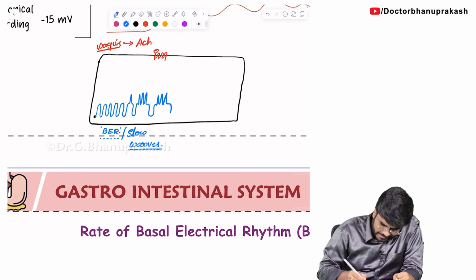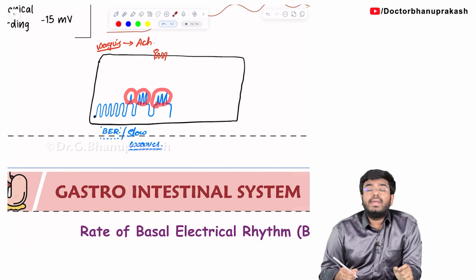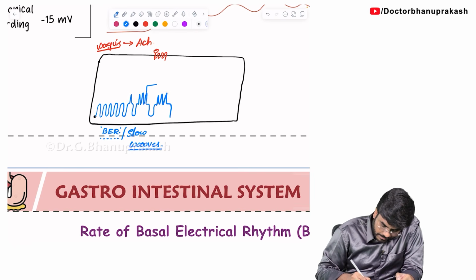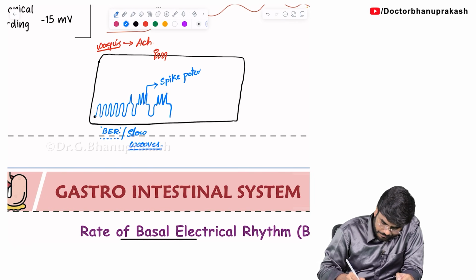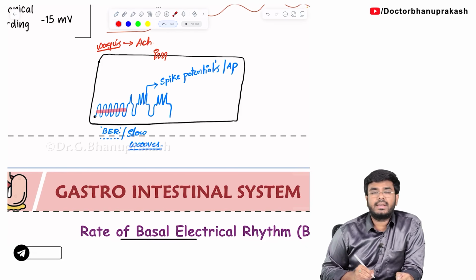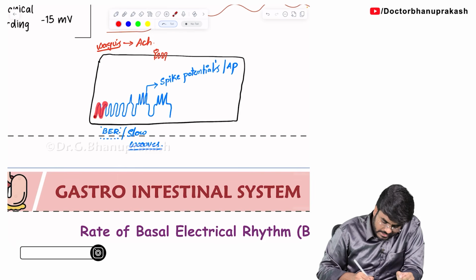So these spikes which are coming over here, they are the real action potentials. Number one point, these are called spike potentials. These are real action potentials. This basal electrical rhythm, try to understand, is not depolarization, repolarization. Don't think that this is a depolarization, repolarization.